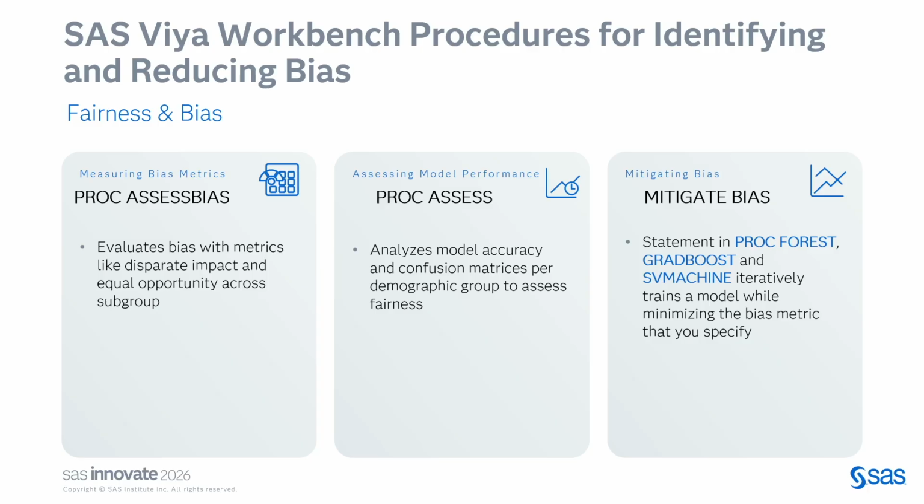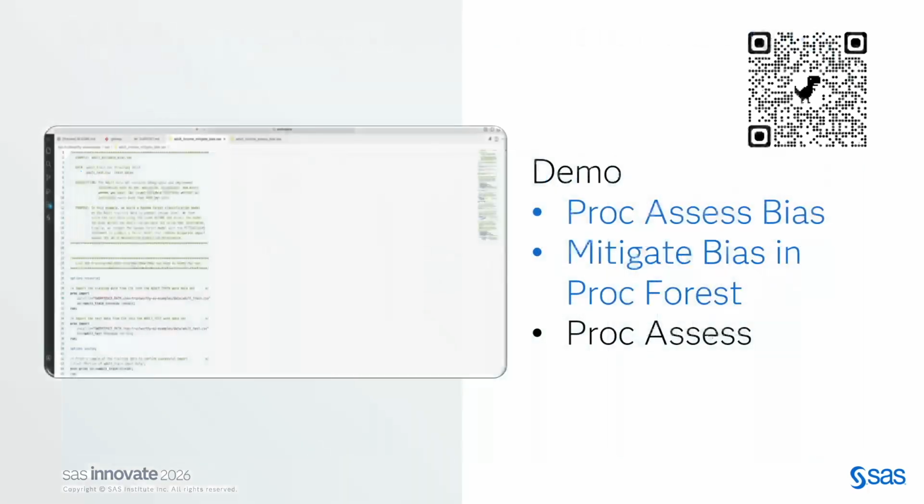And last is PROC ASSESS, which gives developers a quick way to evaluate a model on accuracy and confusion matrix per demographic subgroup. So you can spot the fairness gap before anything goes into production. Let's dive into the demo.